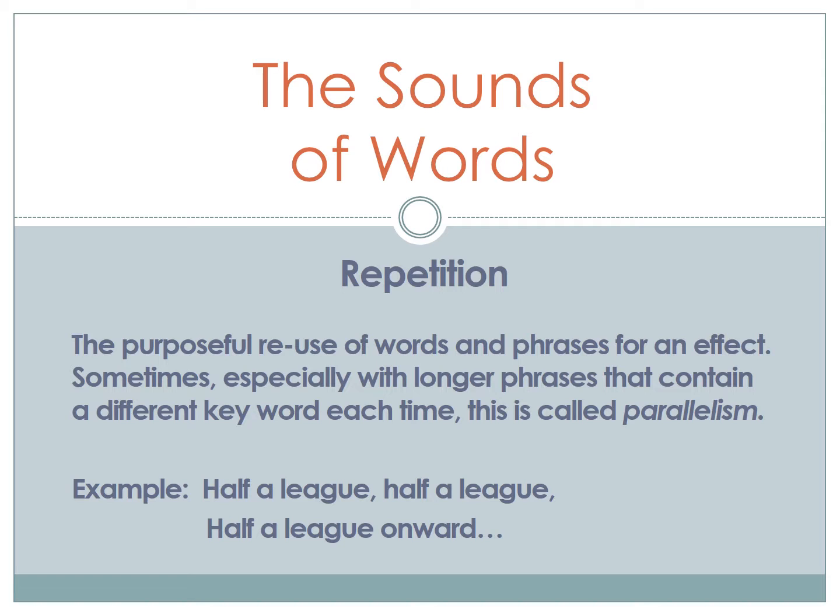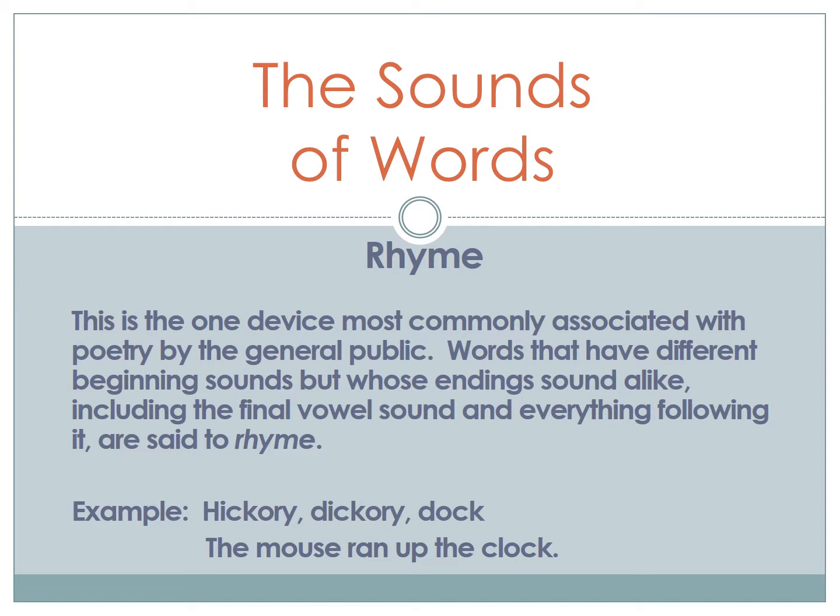Repetition is the purposeful reuse of words and phrases for an effect. Sometimes, especially with longer phrases that contain a different keyword for each time, this is called parallelism. The example I have here is half a league, half a league, half a league onward. By repeating the phrase half a league, it makes more emphasis on what you're trying to say. Authors will do this many times to have repetition to emphasize what it is they are trying to say.